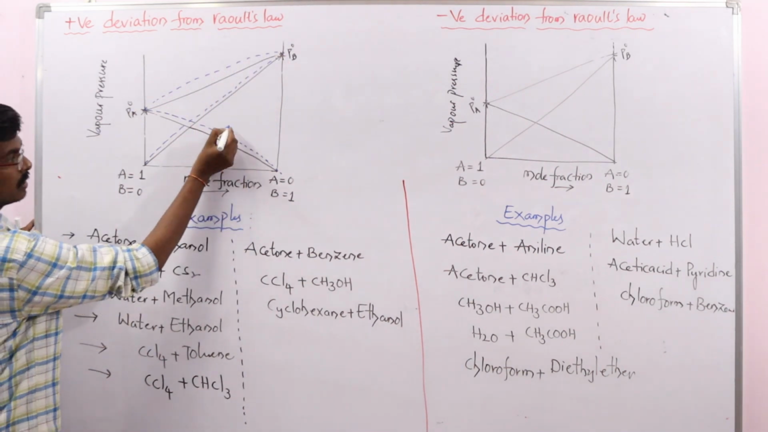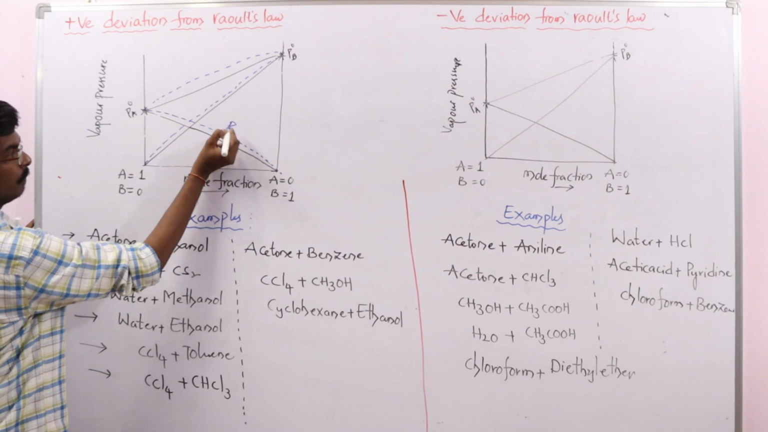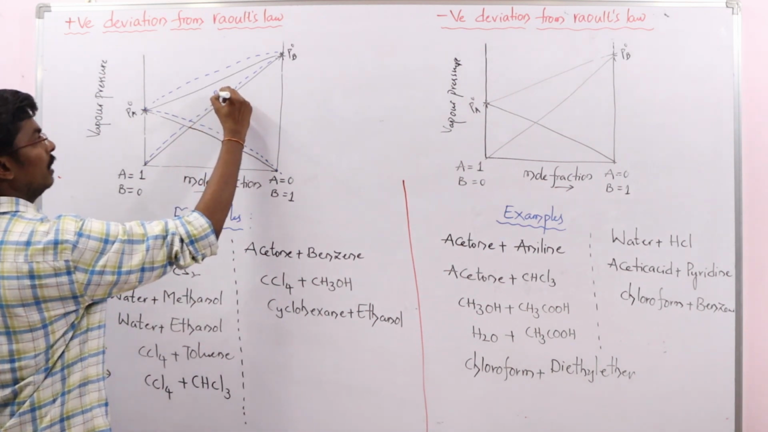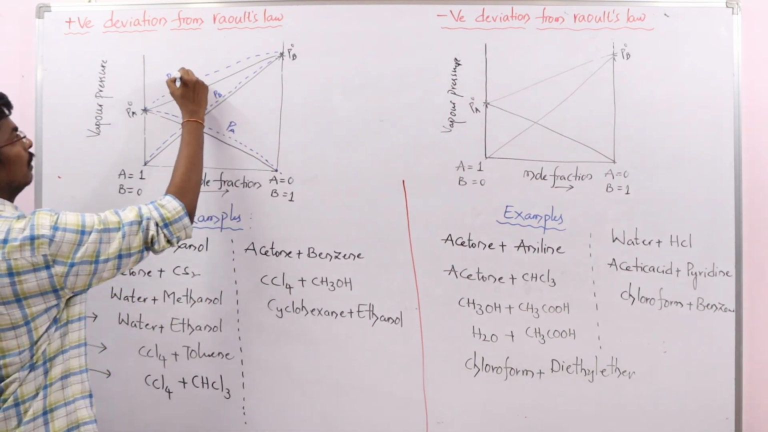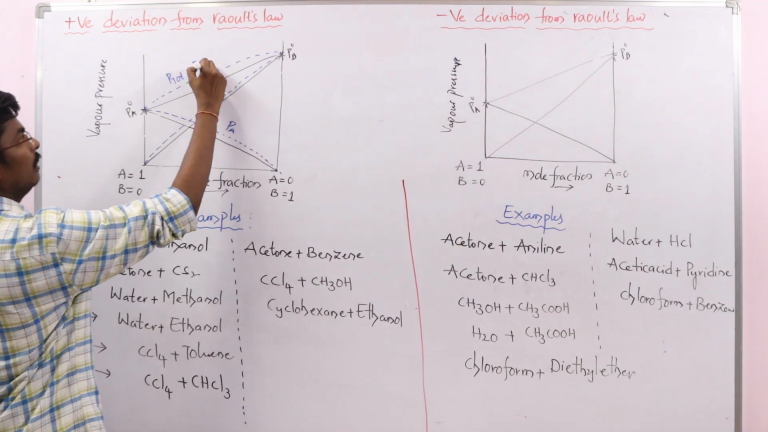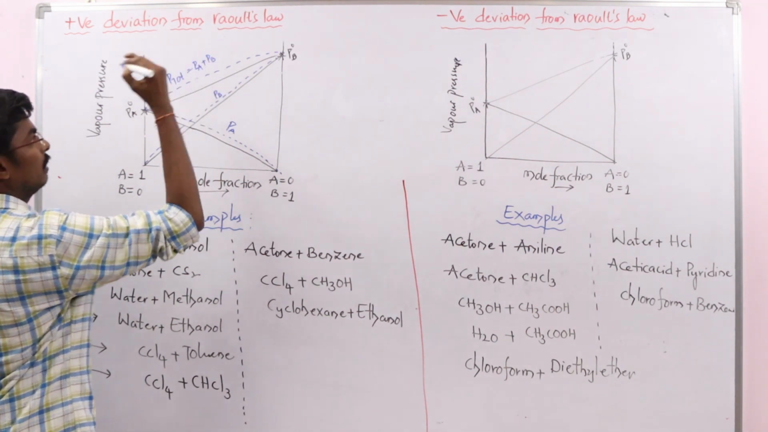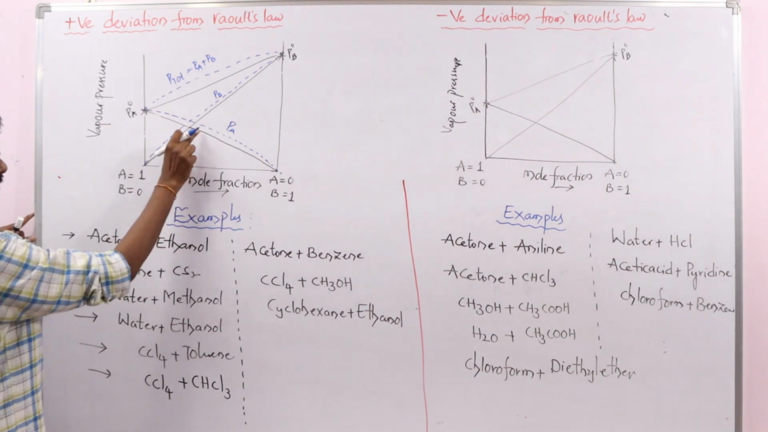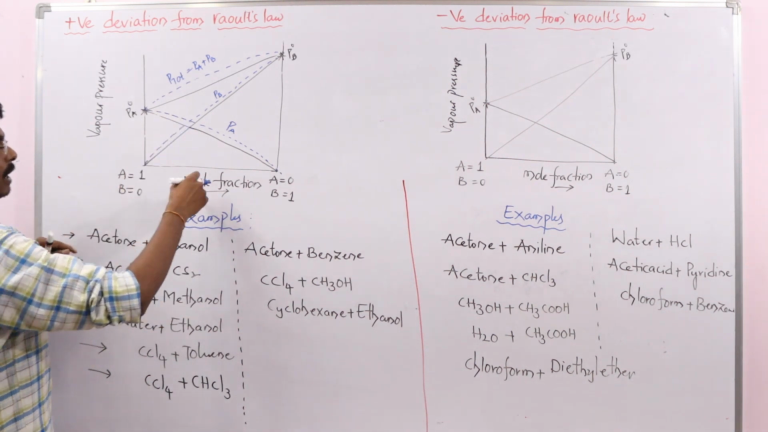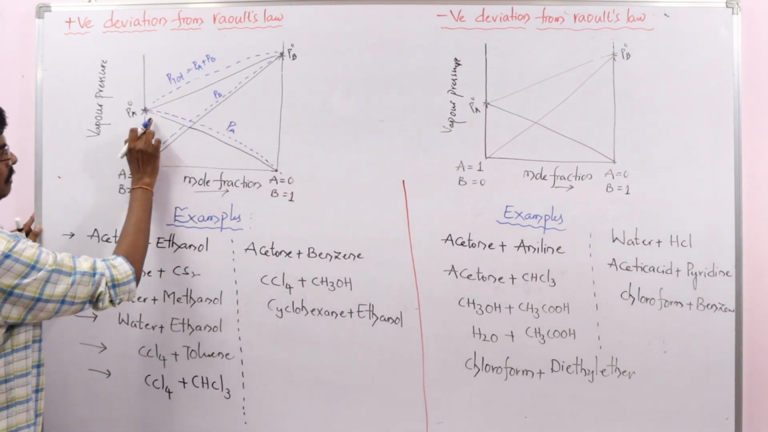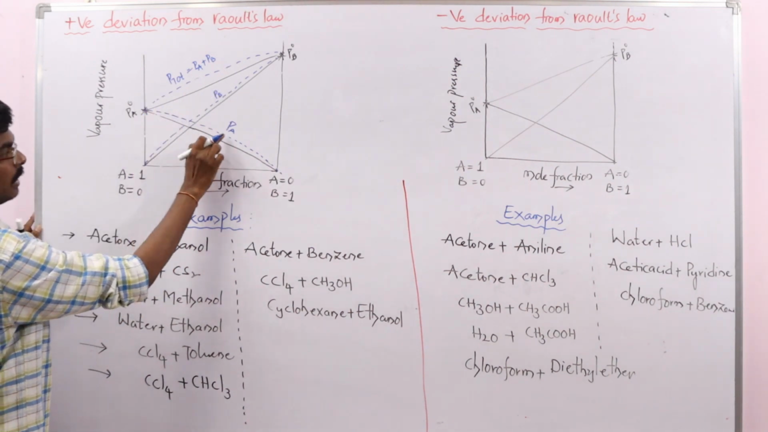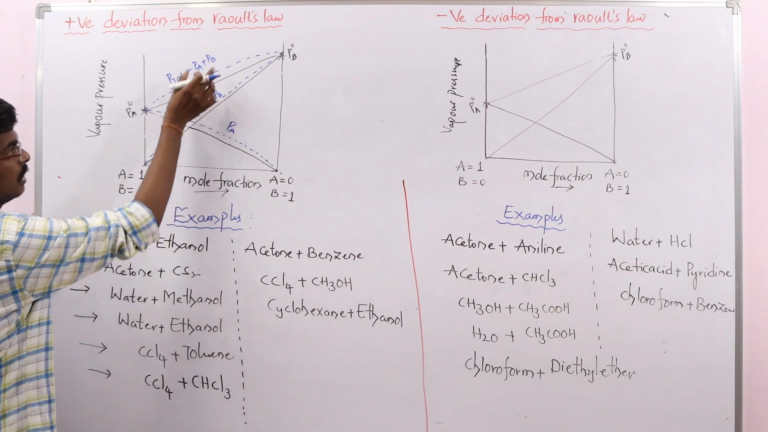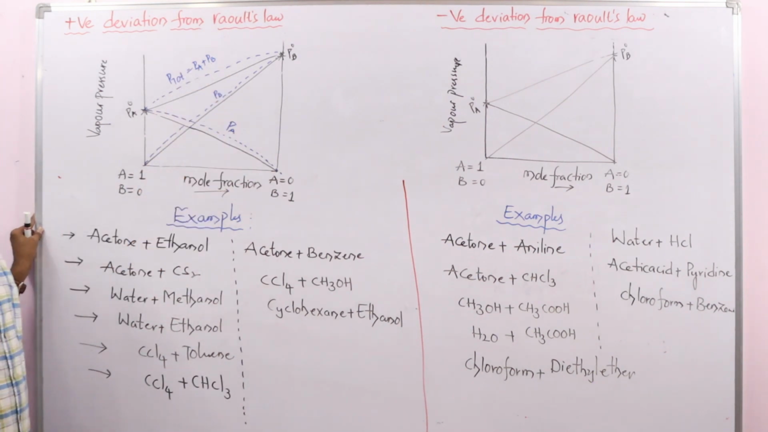Okay, so this is the PA curve and this one is the PB curve, and P total is equal to PA plus PB. Got it? So these blocks, whatever I represented, this is expected from Raoult's law, but the solution is showing positive deviation, so the curves we are getting look like this. This is the graphical representation of solutions showing positive deviation from Raoult's law.